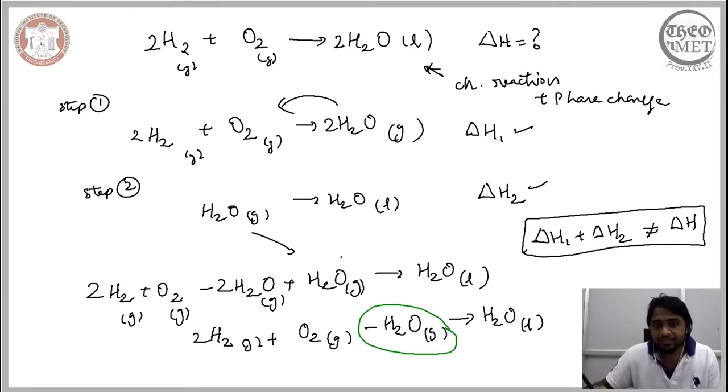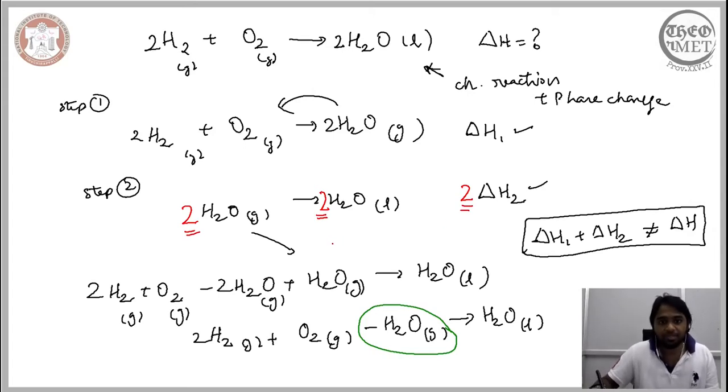In this case, it is rather straightforward for us. What we need to do is include a prefactor 2 here, and a prefactor 2 here. That means we have to consider twice the enthalpy change in the second step. So in order to recover the overall reaction from the different steps that are involved, we need to include a prefactor of 2 in step 2. That means we also have to consider twice the enthalpy change associated with it.